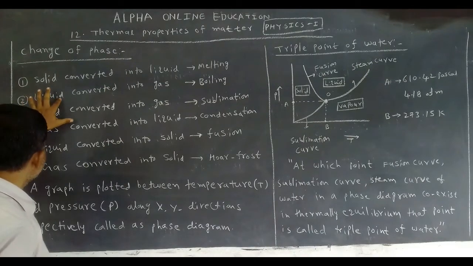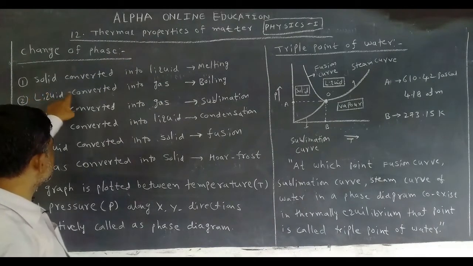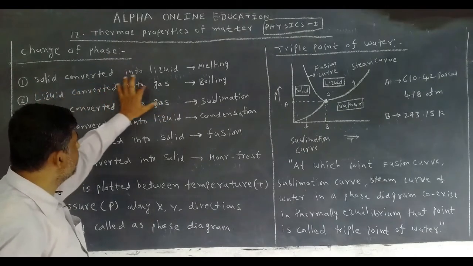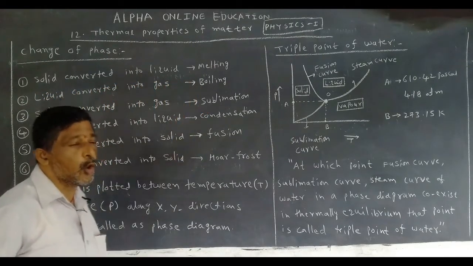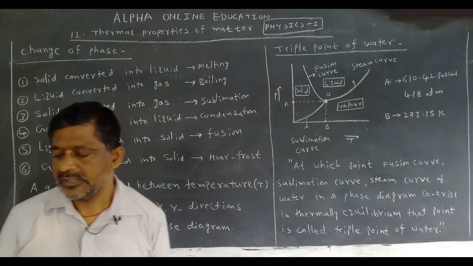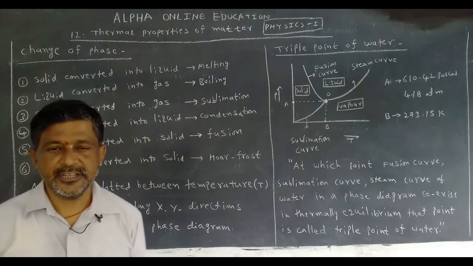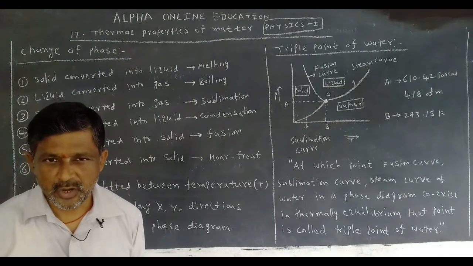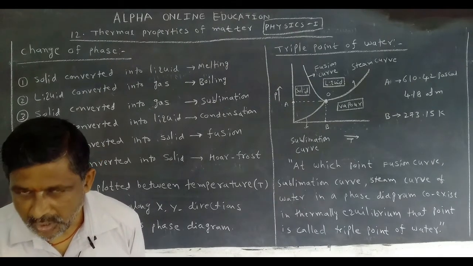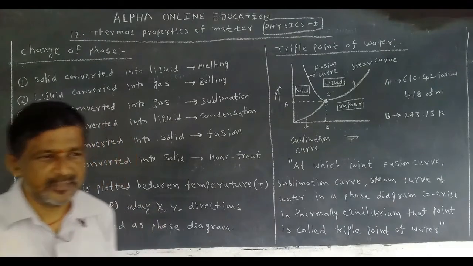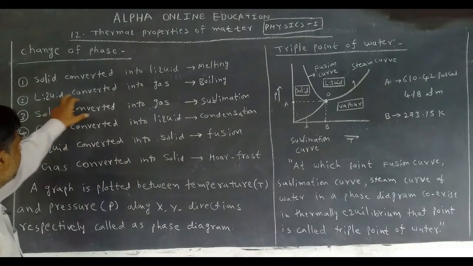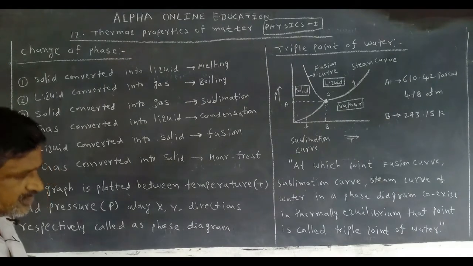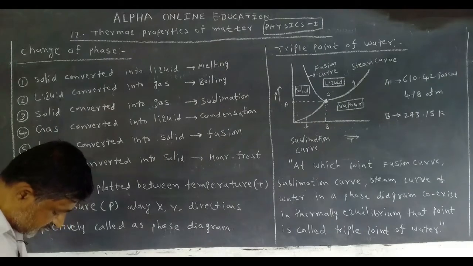Okay. When temperature increases, the liquid is also converted into gas. Liquid converted into gas is called boiling. At a certain temperature, the liquid is converted into gas. That temperature is called the boiling point. Boiling means conversion of liquid into gas. We can see this in our general life.